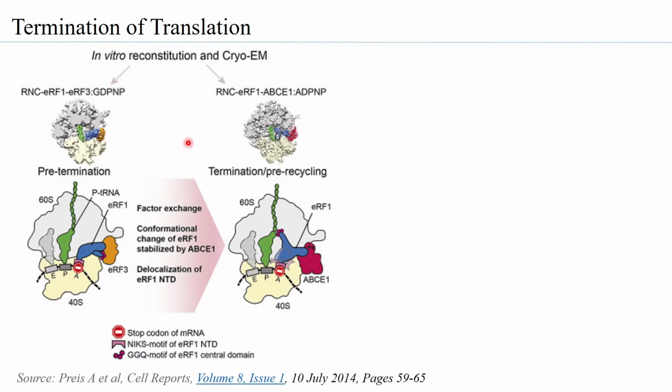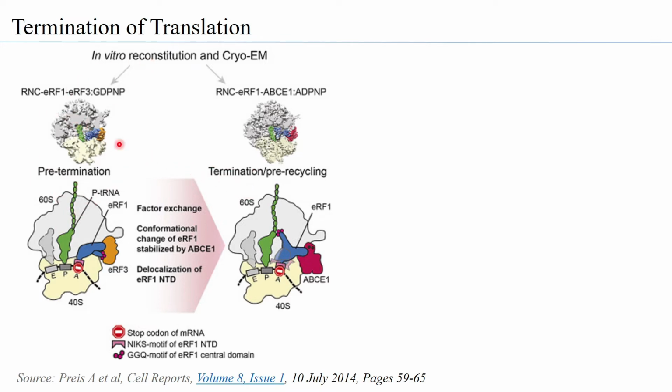Now, when the entire ribosome complex was reconstituted in vitro and the structure was studied through cryo-electron microscopy, it was found that there were two distinct complexes present during the termination phase. One is the pre-termination complex, which is before the release of the polypeptide chain, and the post-termination, or termination itself, is the release of the polypeptide chain.